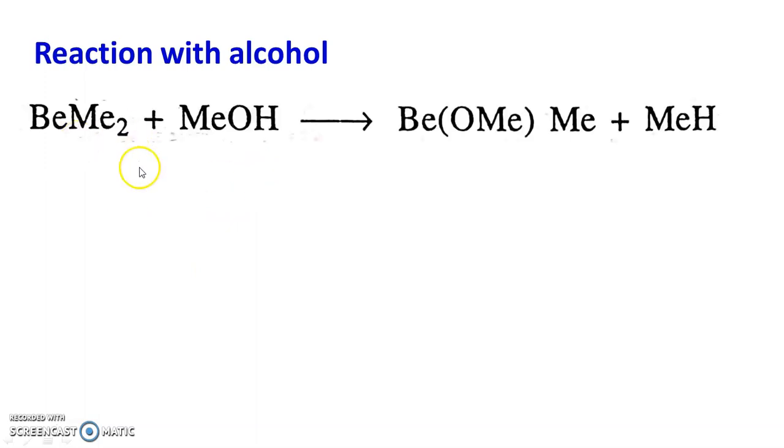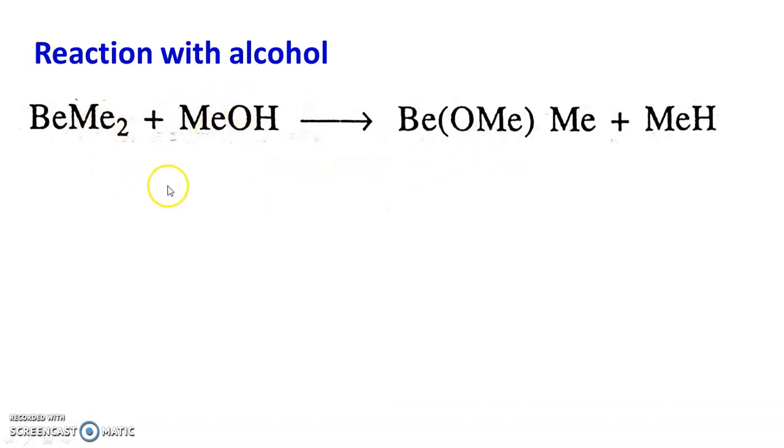Now, reaction with another protic reagent, that is alcohol. Organometallic compounds of alkaline earth metals like dimethyl beryllium react with alcohol, that is methanol.